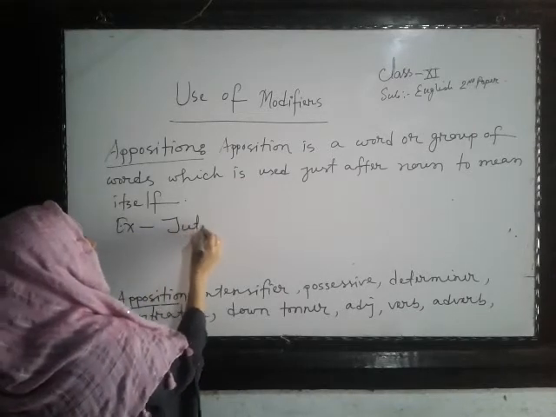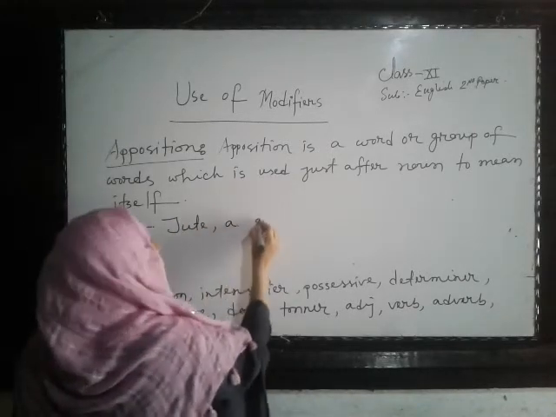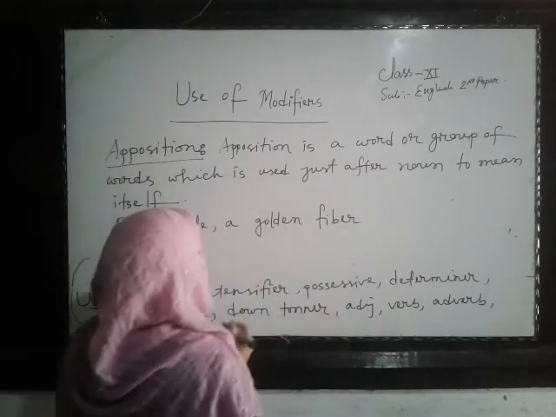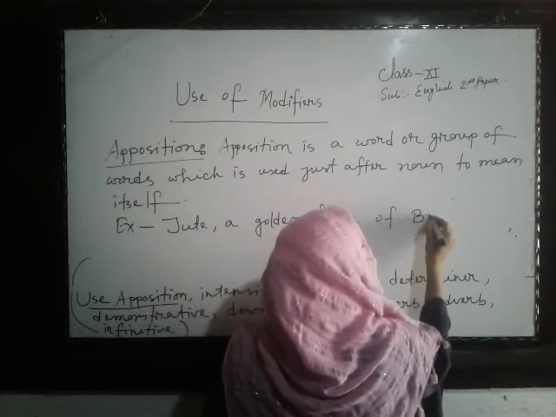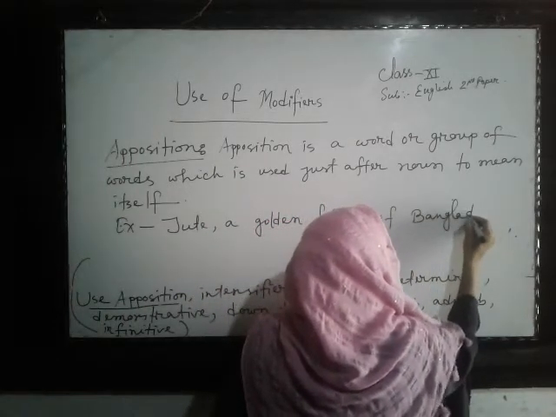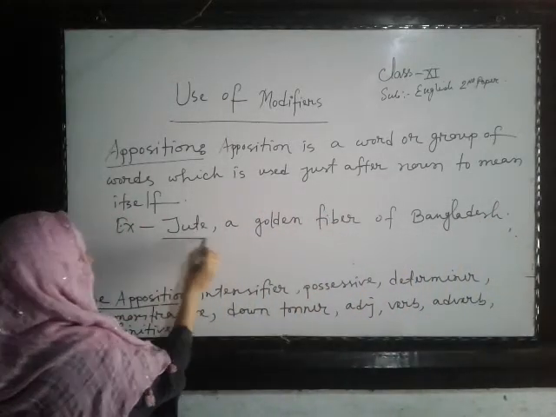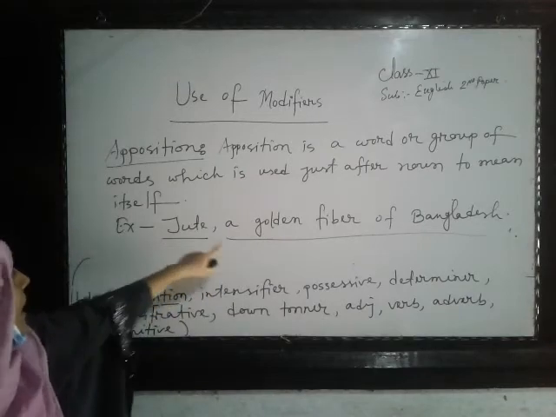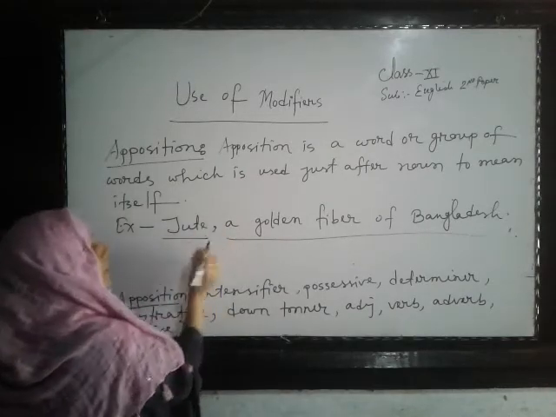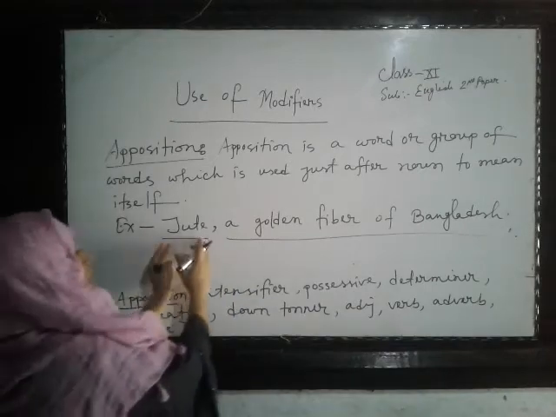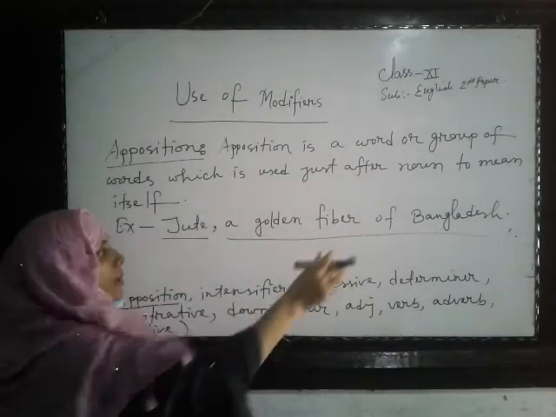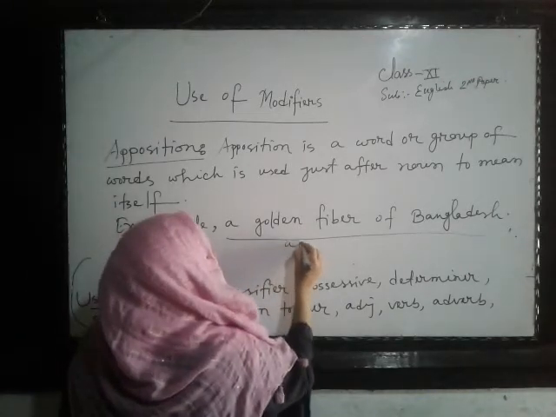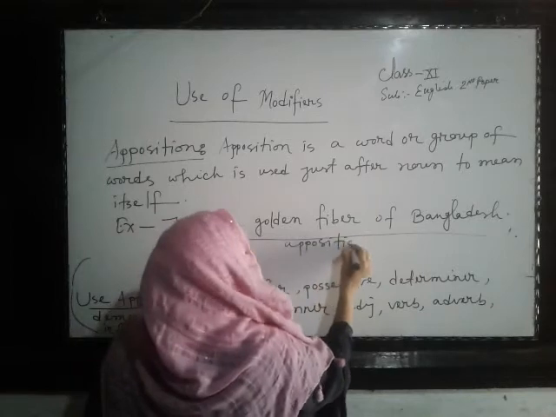For example, jute, a golden fiber of Bangladesh. Look, here is jute, a golden fiber, the same thing. It is just used after the noun, and of course you have to put one comma between these two nouns. It is extra information about jute, that it is a golden fiber of Bangladesh. So this is the apposition of jute. It is called apposition.